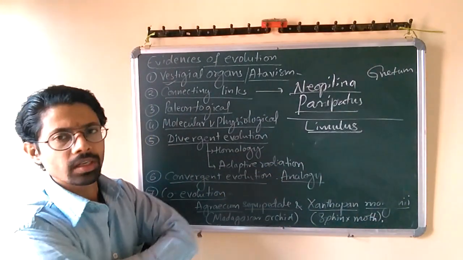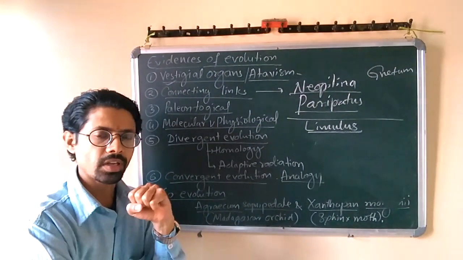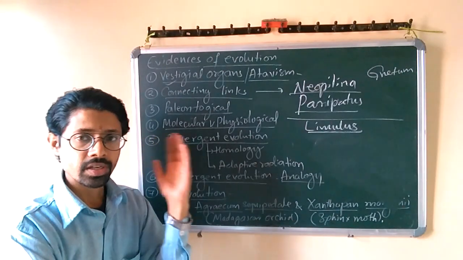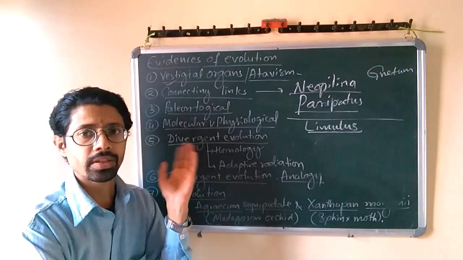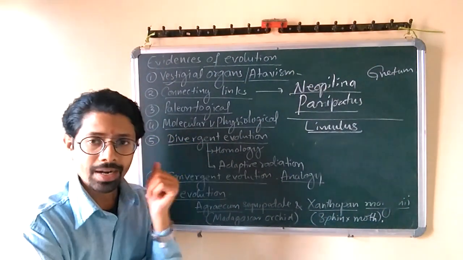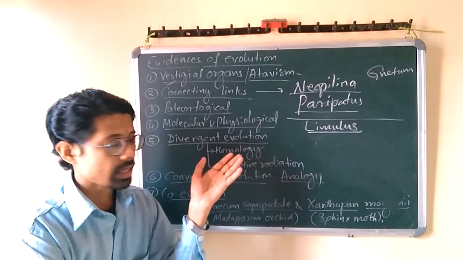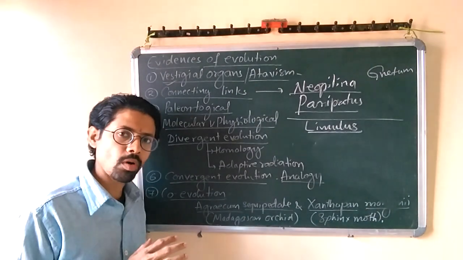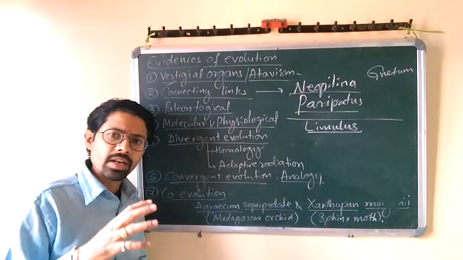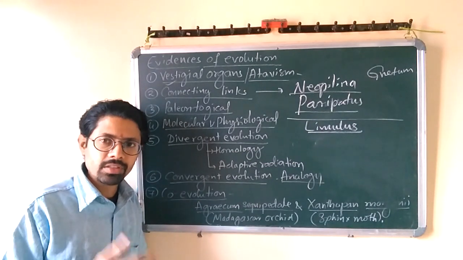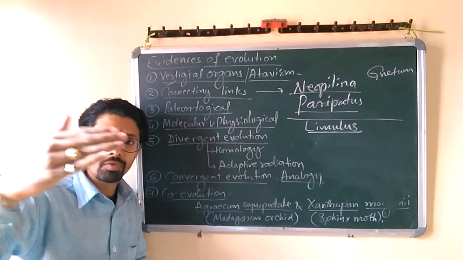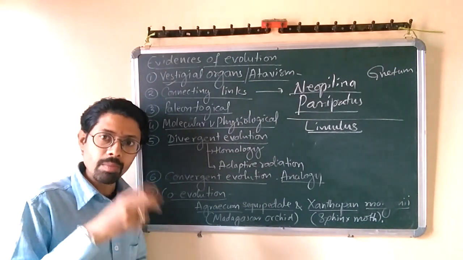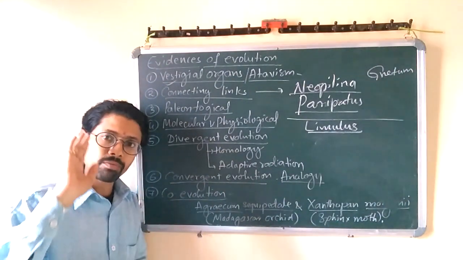If we talk about Limulus, Limulus is clearly a living fossil. Again, it has evolved from billions of years ago. It generally belongs to Arthropoda, and the class Arachnida. This animal is commonly called the horseshoe crab also. It is a marine form of arthropod, but it has never undergone evolution. That means the organism which did not evolve from their ancestor, but they are existing now, are called living fossils. They are living, but their relatives became fossils now.